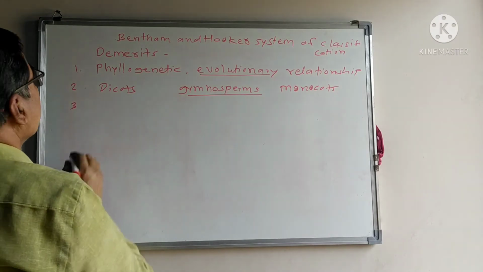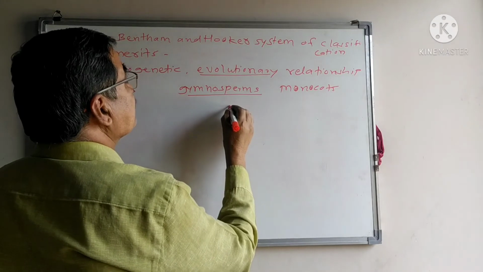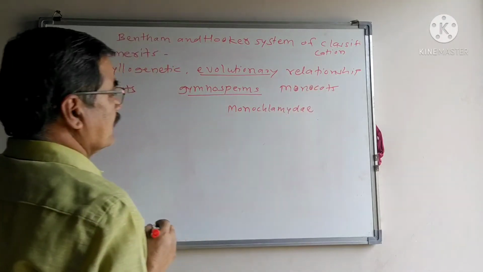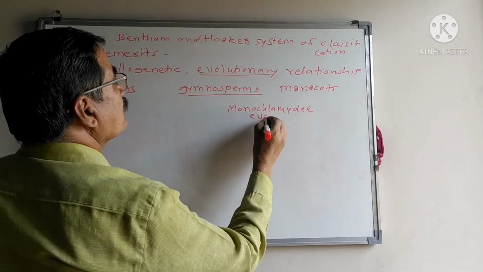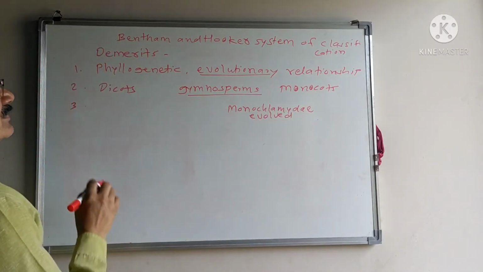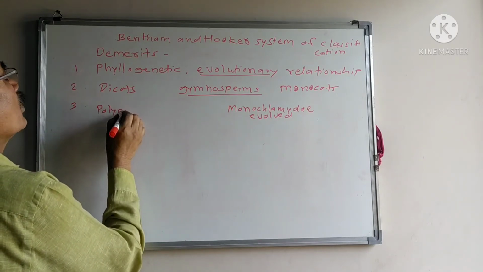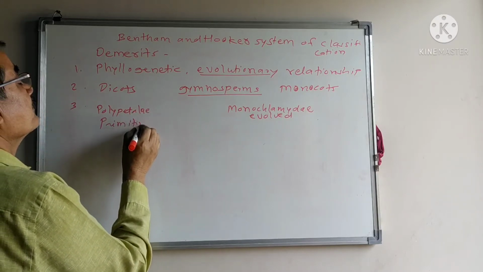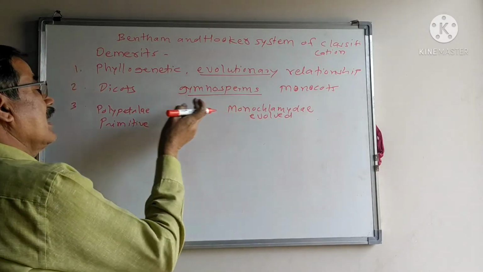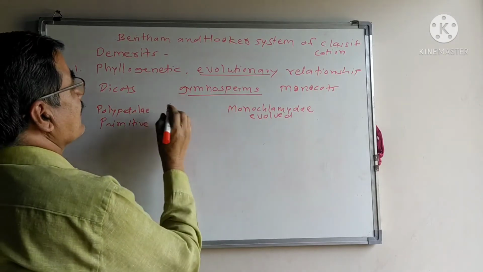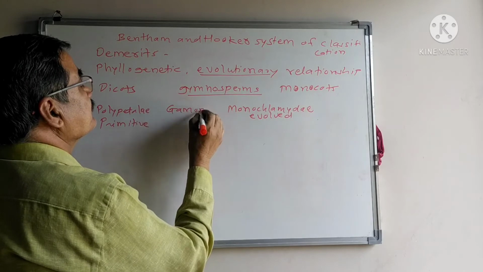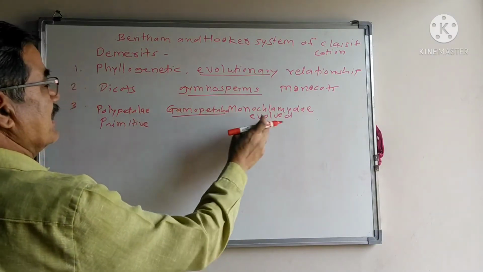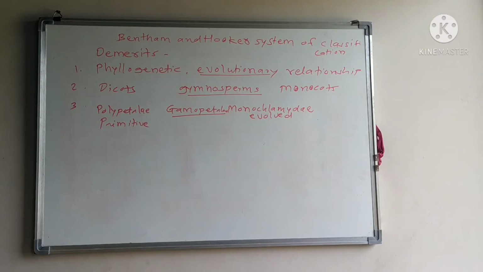Here, the third demerit is the position of Monochlamydeae. The subclass Monochlamydeae is much evolved, then the subclass Polypetalae is more primitive, and in between Monochlamydeae and Polypetalae, the third subclass Gamopetalae is placed.